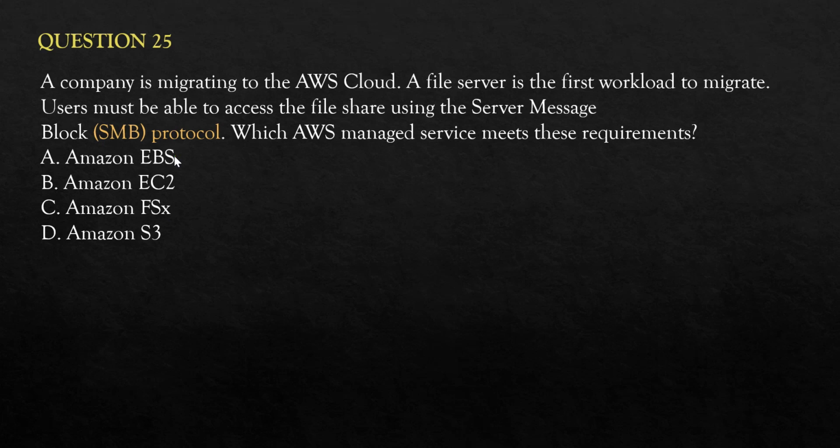EBS is a block store, not a file server. EC2 is a compute, and EC2 is connected to EBS. And S3 is the object store, not a file store. In this set of options, only option C is the file store. Hence, we will go with option C as our final answer.